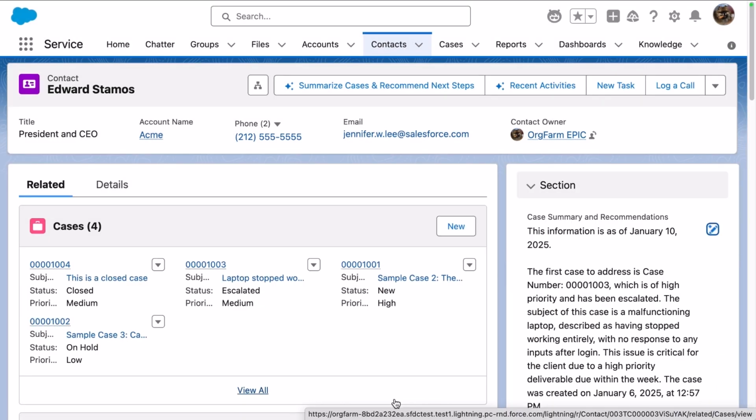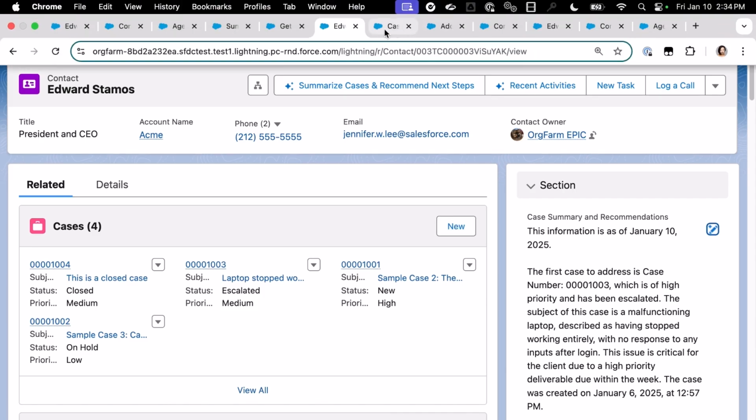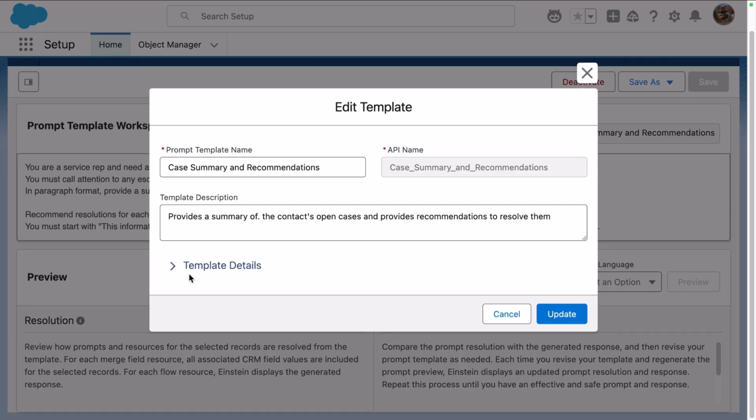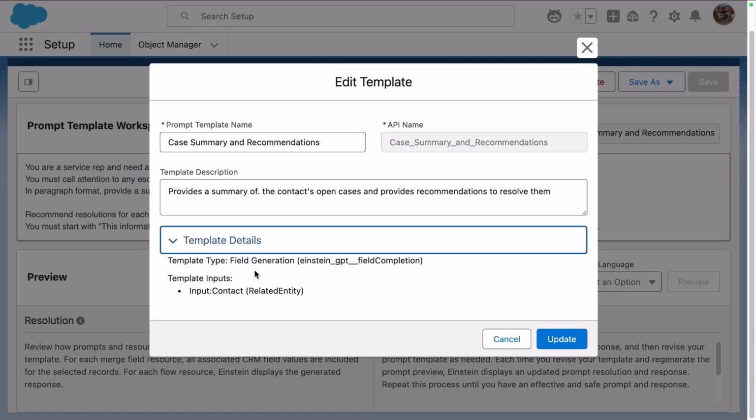So let me show you how this was configured behind the scenes. This was all driven by a prompt template. In here, you can see that this is using a field generation template type. And the input is the contact record because that's where the field resides, associated with the contact record. Now, in the first demo, what you saw there was a flex template type, because agent actions that use prompt templates use the flex template.